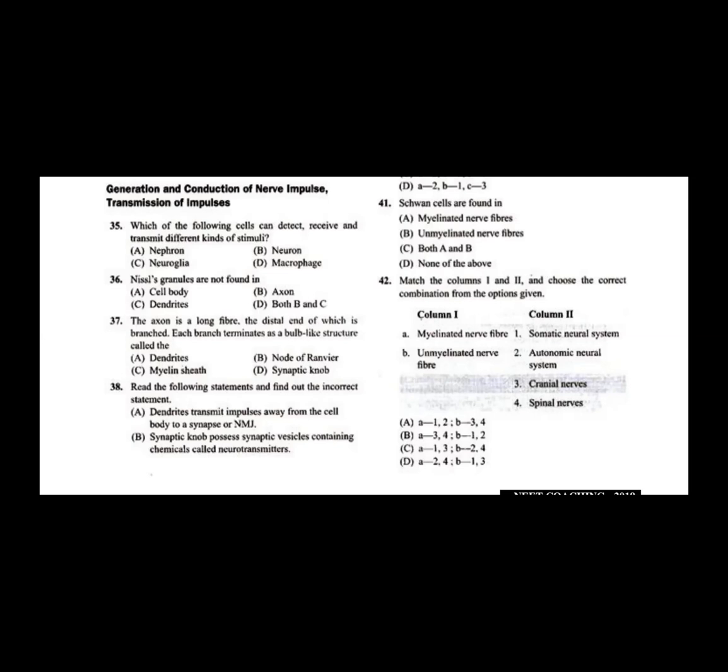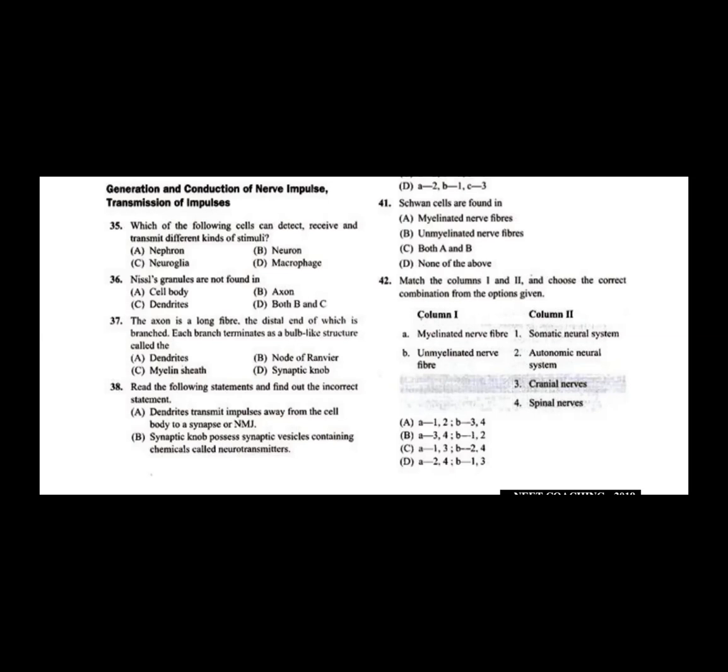A is dendrites, which is not a part of the axon. B is nodes of Ranvier. The gaps present between the myelin sheath cells are called nodes of Ranvier. The myelin sheath is formed of squamous cells in myelinated neurons. So the answer for question number 37 is synaptic knob.